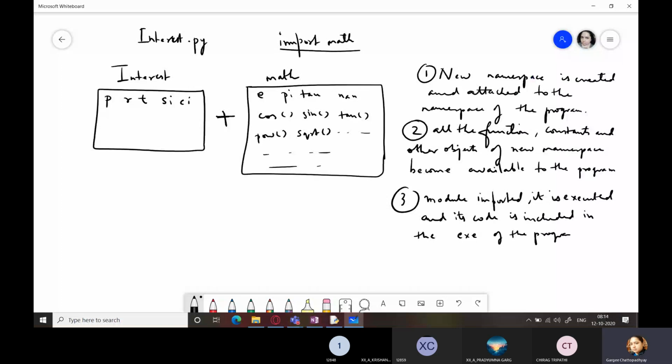Before the program is interpreted and executed, this math module is interpreted, executed, and its code is made available to the program which you are handling.